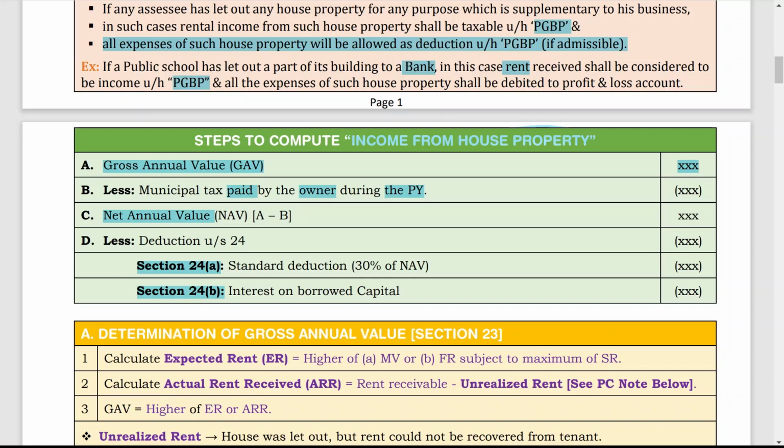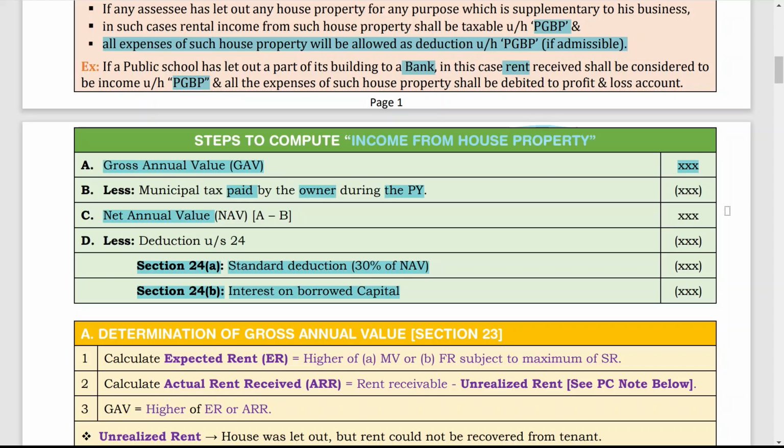Section 24A is the standard deduction, 30% of NAV, and the second one is interest on borrowed capital. Standard deduction means it is a fixed deduction, so that is why no other deduction is available in case of income from house property, because the government is giving you 30% of NAV.